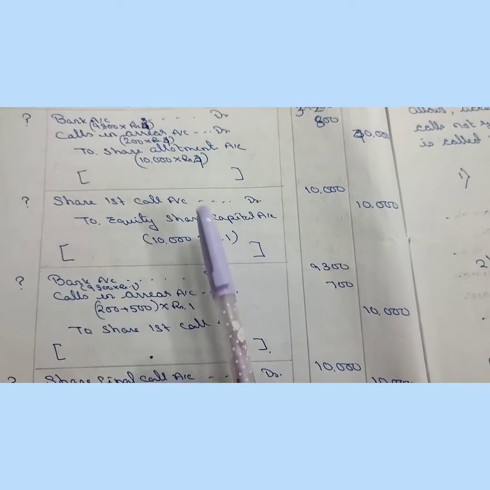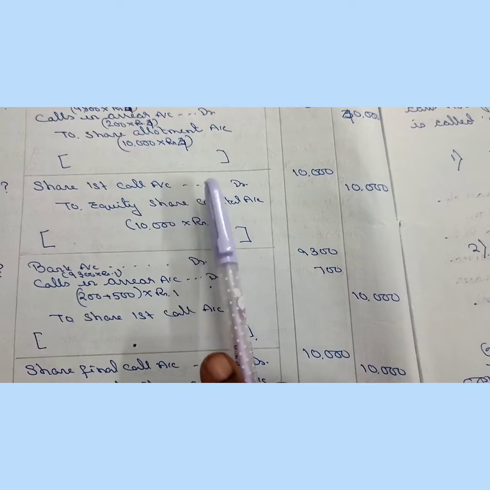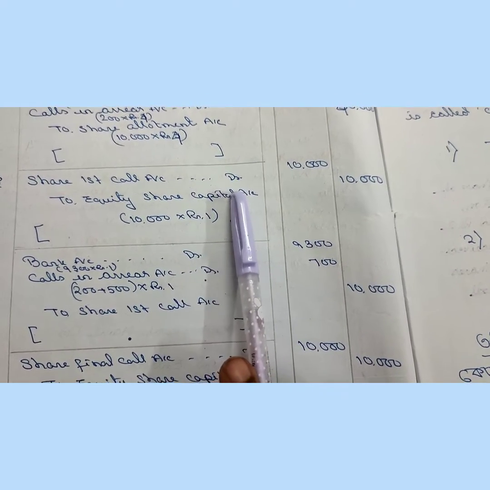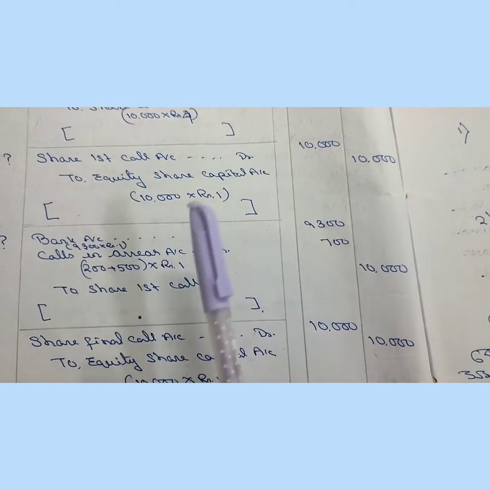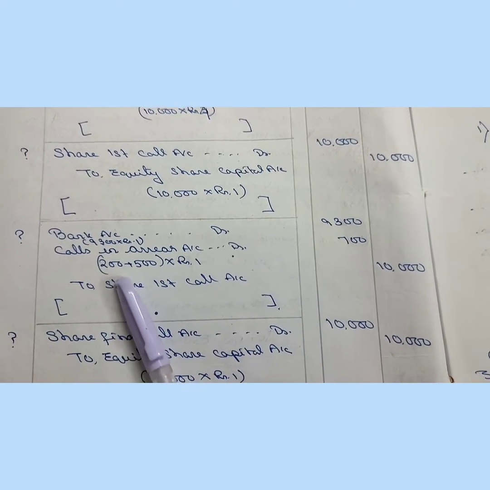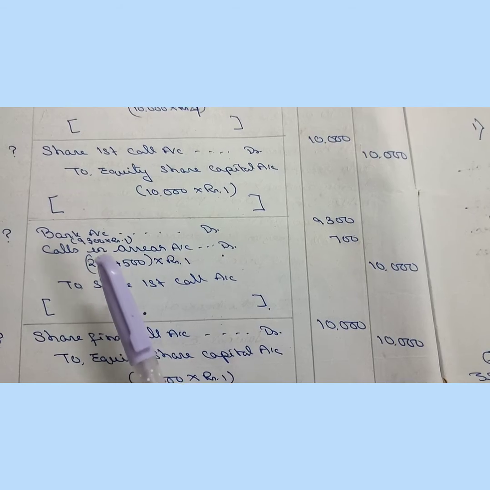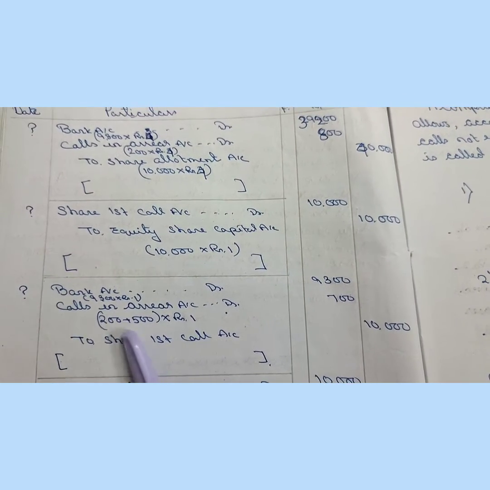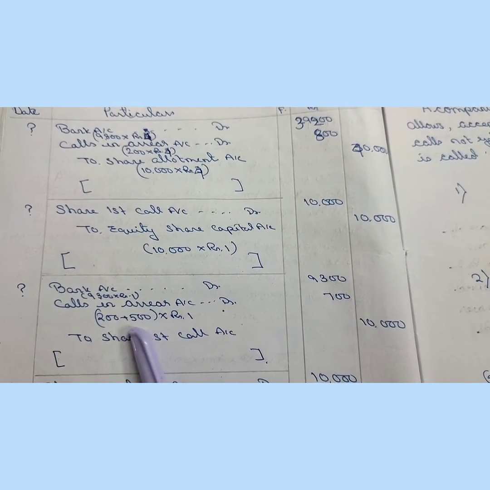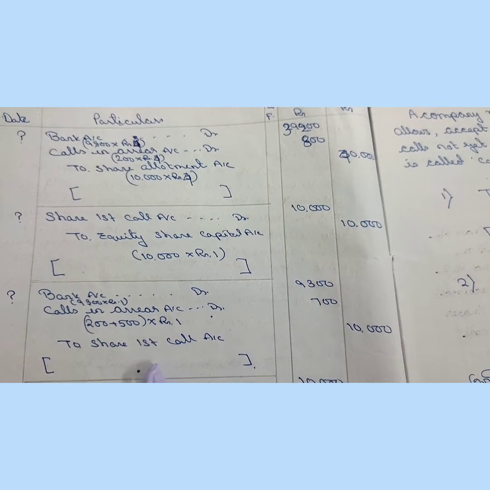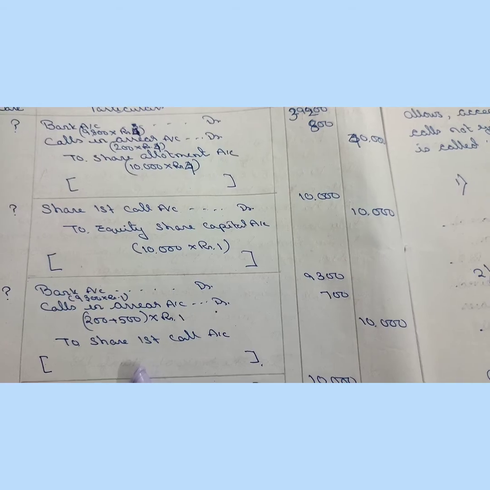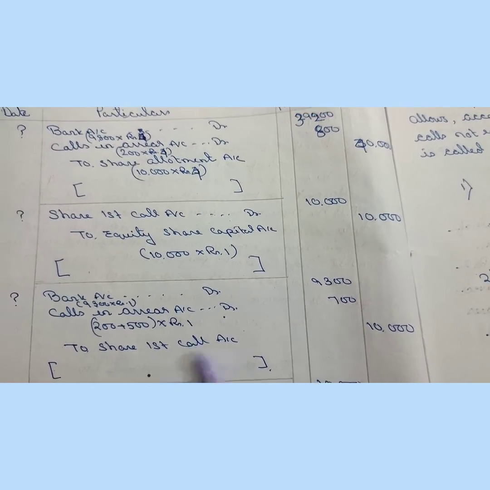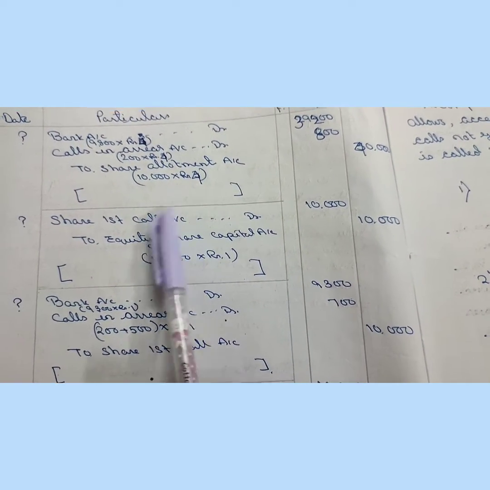For due entry on share first call, account debit to equity share capital account, 10,000 shares into ₹1, 10,000. Another shareholder holding 500 shares has not paid the first call money.